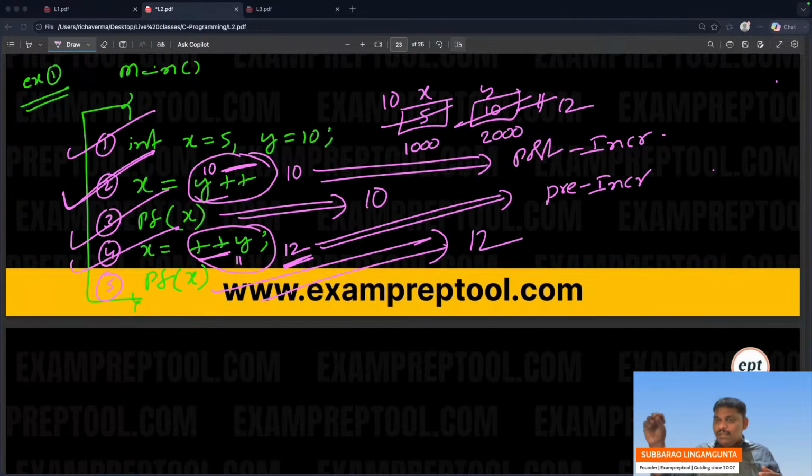Before surgery, they will keep some liquid on the body, on the stomach where they want to do surgery, so that no pain will come.